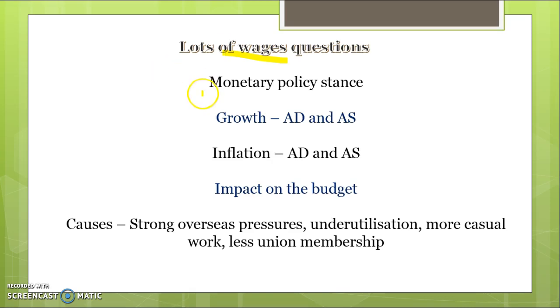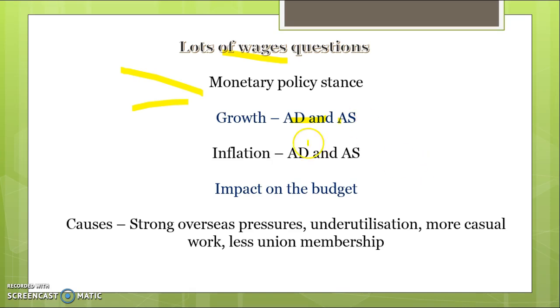In terms of the monetary policy stance, you want to link that to both demand and supply. If you get asked how real wages might impact the monetary policy stance, from a supply perspective, it's keeping costs of production down, which is reducing cost push inflation. From a demand perspective, there's slow growth in national incomes and wages, which is keeping spending down and making sure there's a lack of demand, which is keeping inflationary pressures down as well. So that's likely to lead to a more expansionary monetary policy stance, or at least allow the RBA to continue with their highly expansionary stance.